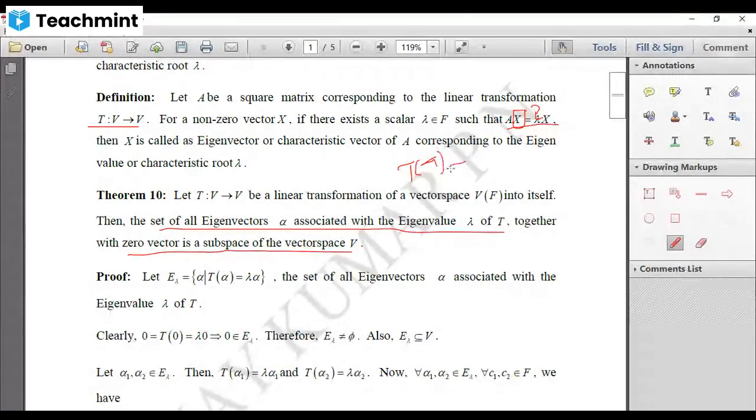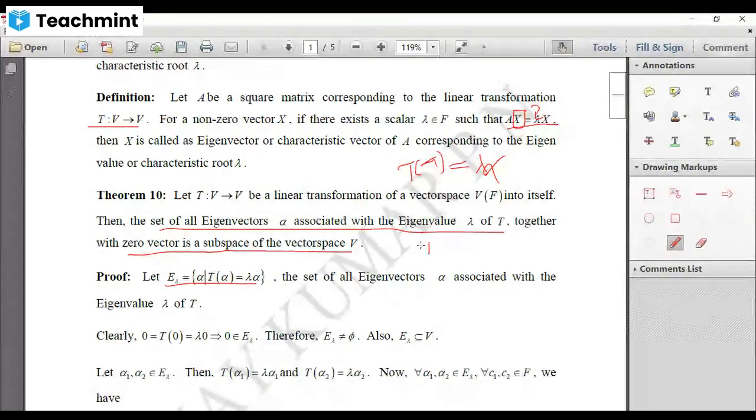There might be many eigenvectors satisfying this condition, right? Collect all those eigenvectors alphas, let us say E lambda. So your E lambda is a set of all those vectors alpha which satisfies the condition T of alpha equal to lambda alpha.